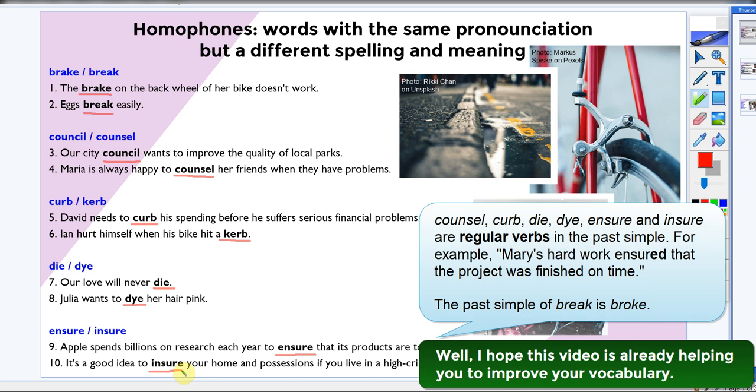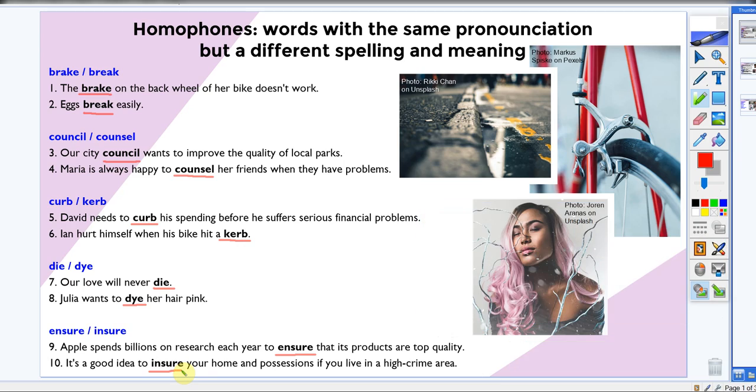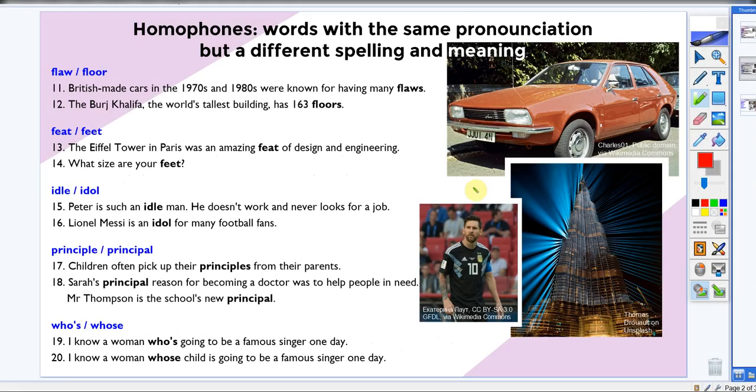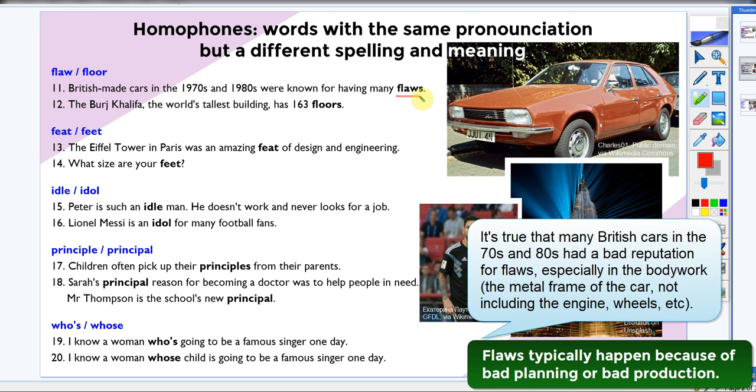Well, I hope this video is already helping you to improve your vocabulary. Let's move on to examine 5 more pairs of homophones. A flaw is a mistake or a weakness that makes something imperfect. Flaws typically happen because of bad planning or bad production.